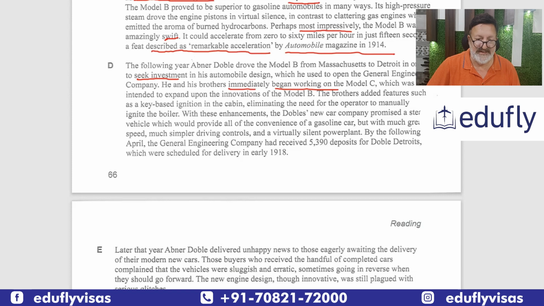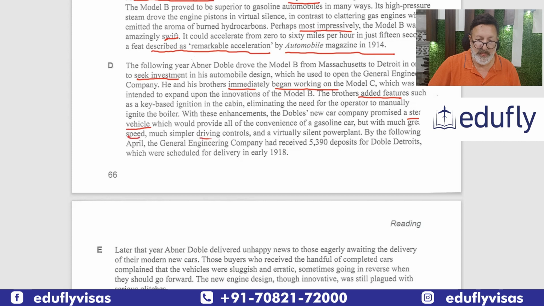The brothers added features such as a key-based ignition in the cabin. Okay, they added some features. So added features. And eliminating the need for operator to manually. Okay, with these enhancements, the novel new car company promised the steam vehicle, which would provide all of the convenience of a gasoline car, but with much greater speed, much simpler driving controls.